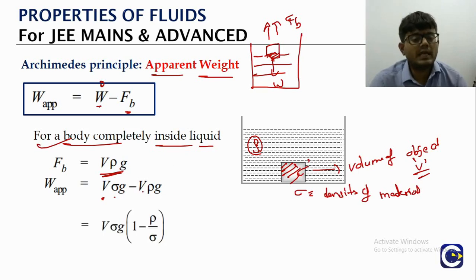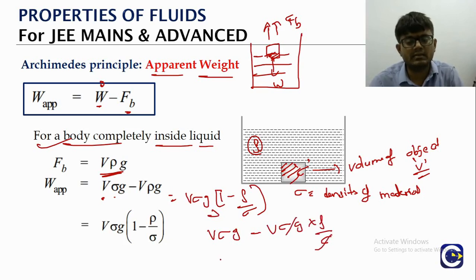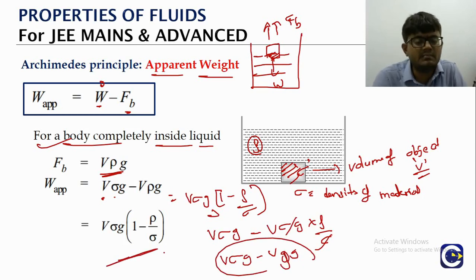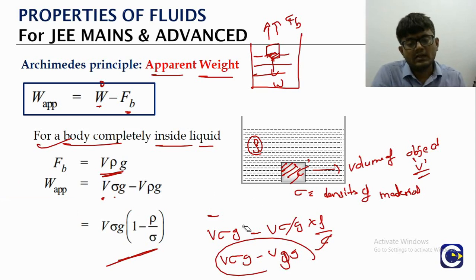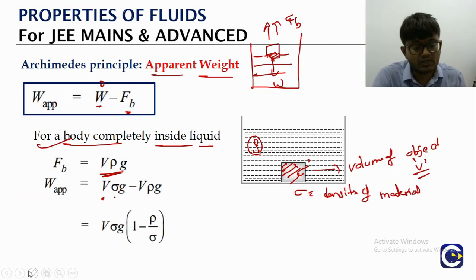Here, if you take V into sigma into G common, what we will have is 1 minus rho by sigma. How it comes: if you multiply it out, you will have V into sigma into G minus V into sigma into G into rho by sigma. That is nothing but V sigma G minus V rho G. So what is the final result? This is a simplified formula to remember: V into sigma into G into 1 minus rho by sigma. Rho is the density of the liquid and sigma is the density of the solid material.